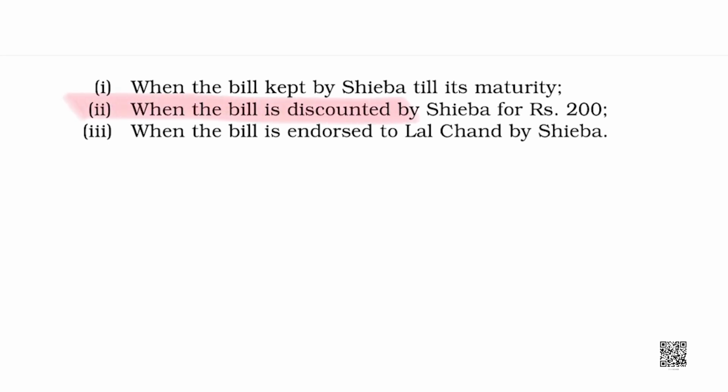Okay. Now, let us see the second case. The second case says the bill was discounted by Shiba for rupees 200. That means Shiba is not holding the bill till maturity. Shiba is sending the bill to the bank and getting it discounted. That means the bill is discounted for 200 rupees.